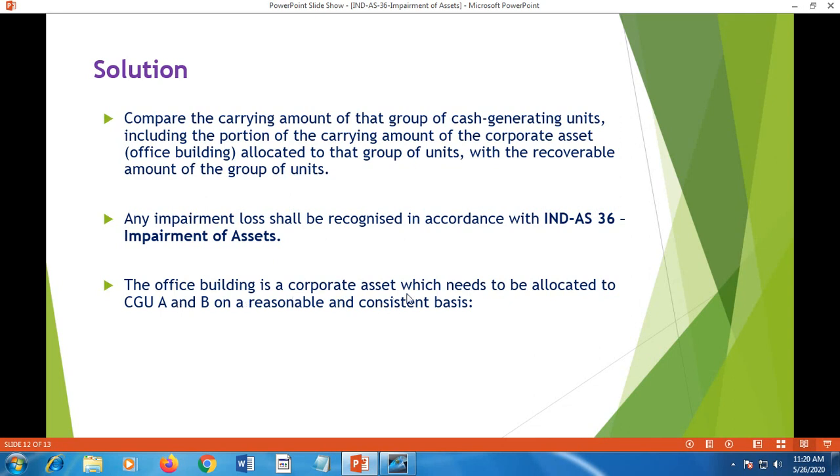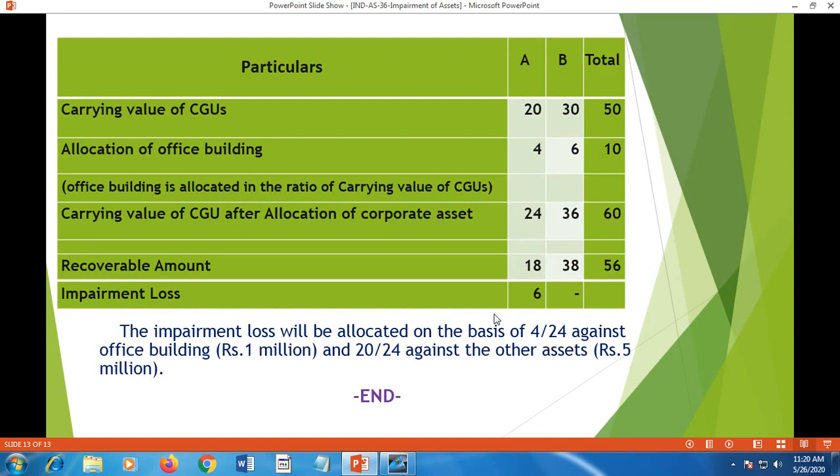The office building is a corporate asset which needs to be allocated to A and B on reasonable and consistent basis. Now we shall see how this can be done. The table explains the details. There are two units A and B, carrying value of CGUs 20 million and 30 million, totally 50 million. Allocation of office building. Office building is having a value of 10 million. On the basis of the carrying value, that is value in use as given in the illustration, 20 million and 30 million, that ratio is considered, that is 2:3 basis. The office building value is allocated to A and B.